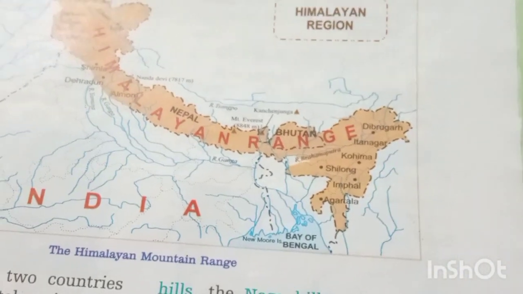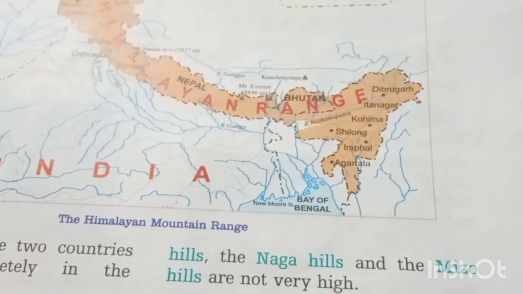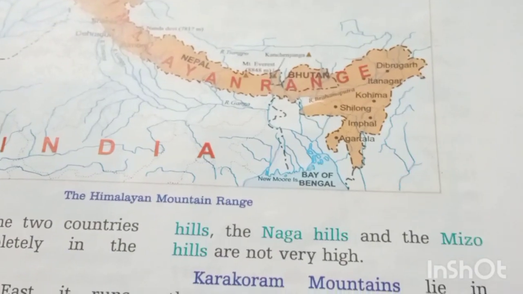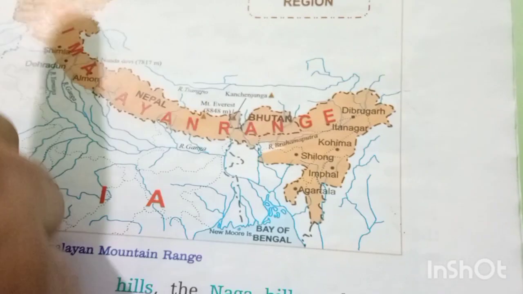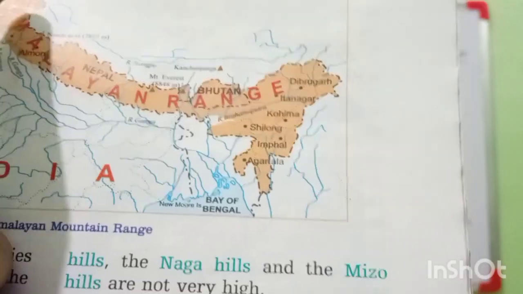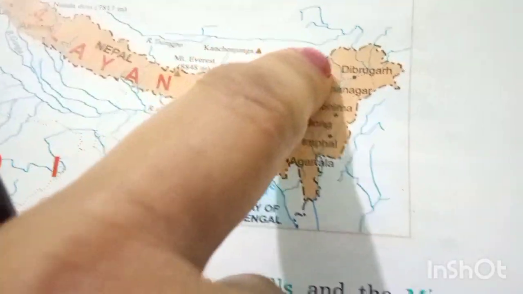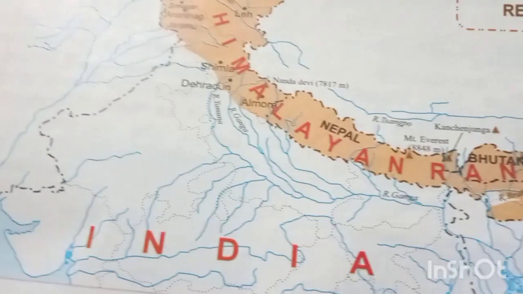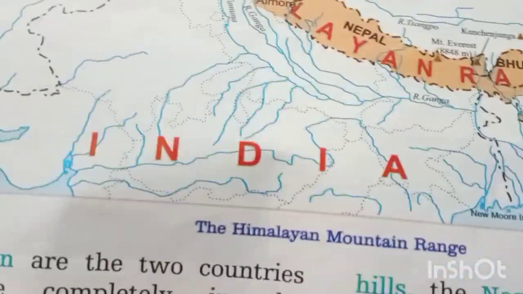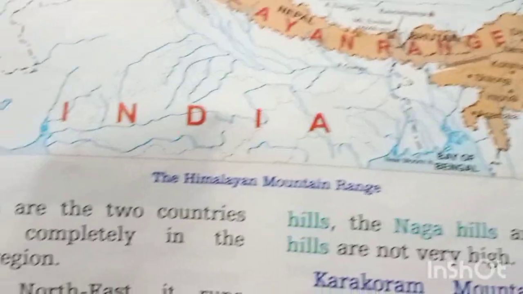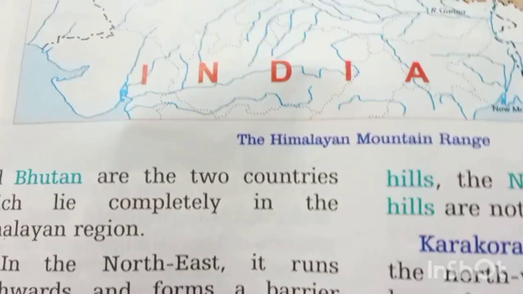Okay, and in this part, the Himalayan region is the part of our country in the north and west, from Jammu and Kashmir in the west to Arunachal Pradesh in the east.